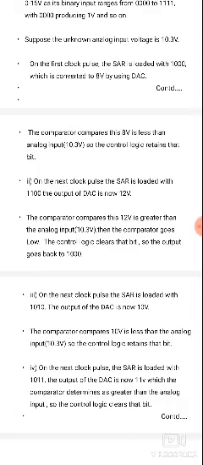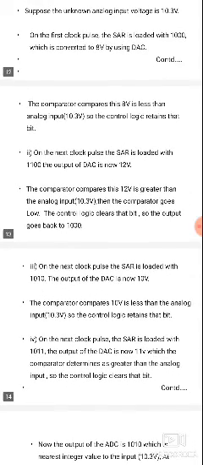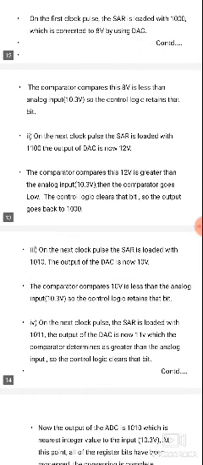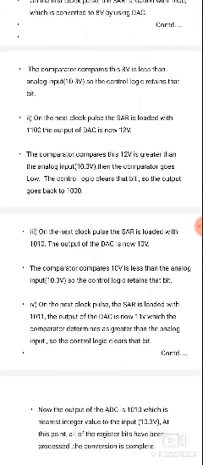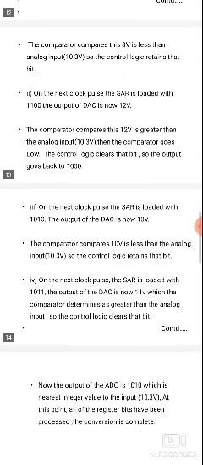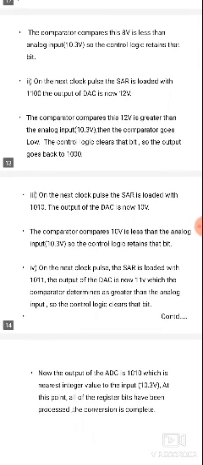The next clock pulse is loaded with 1010. The 1010 binary value indicates 10 volts. The 10 volts will be compared with 10.3. 10.3 is the unknown input voltage and the 10 volts is the DAC output.